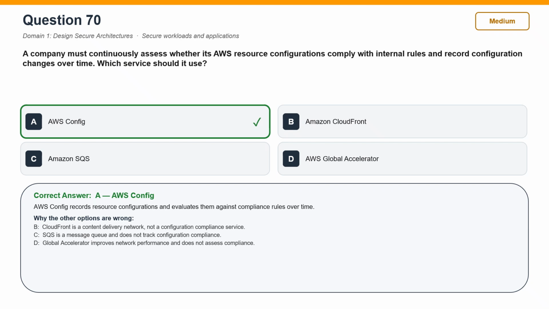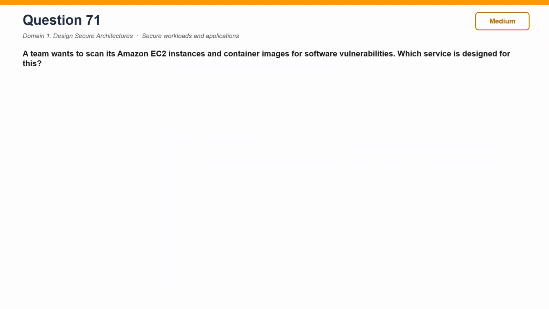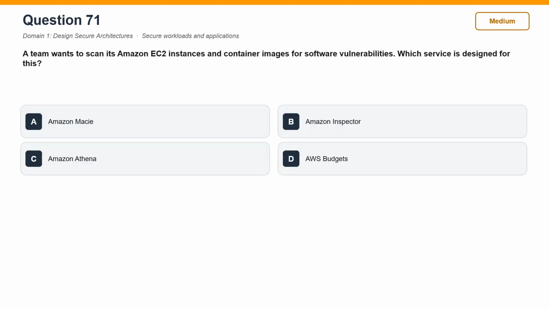AWS Global Accelerator is incorrect. Global Accelerator improves network performance and does not assess compliance. Question 71. A team wants to scan its Amazon EC2 instances and container images for software vulnerabilities. Which service is designed for this?